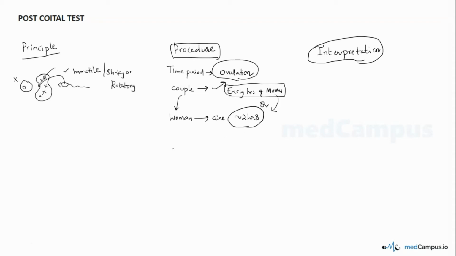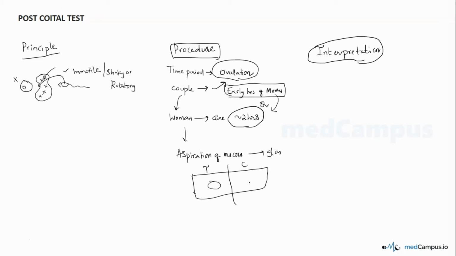Now what we'll be doing, the examiner will be aspirating the mucus. So there will be the aspiration of the mucus from the cervical canal, and it is spread onto a glass slide. So we'll be taking a glass slide and putting up the cervical mucus which is aspirated from the cervical canal. This is the test. For any microscopic examination or glass slide test, we always look at the control also.